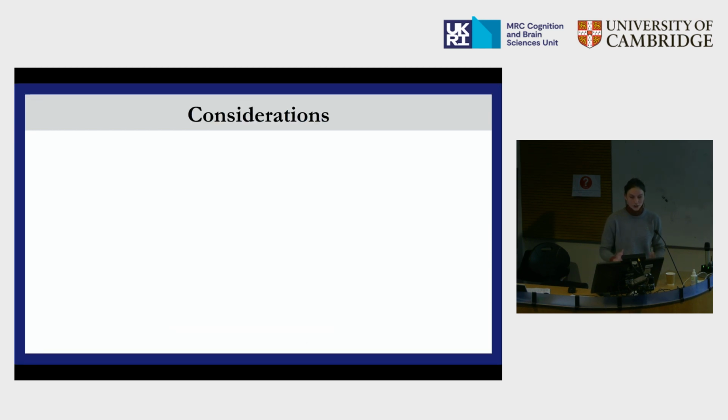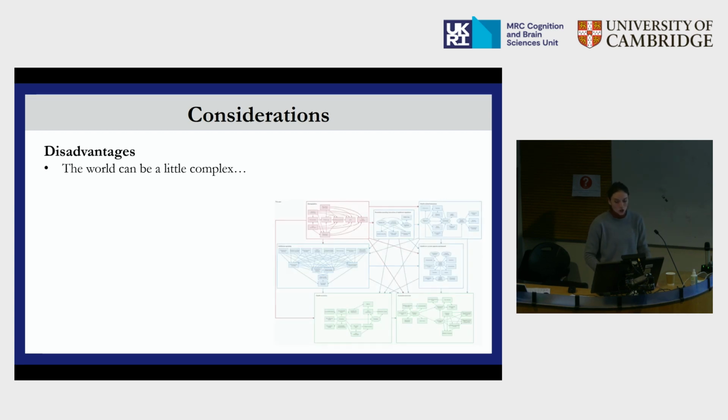So some considerations in terms of using DAGs and thinking about the disadvantages and advantages. In terms of the disadvantages, as you may tell, the world can be a little complex. So the moment you start thinking about causality and all of the potential levels and variables that come into play, you soon get into a very complex space where you might have different constructs and nested within each construct different variables. And the variables have relationships to each other. So there are people that are attempting to do this, and as you can see, you can get to a very complicated DAG.